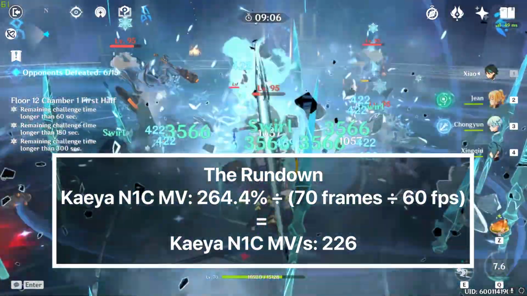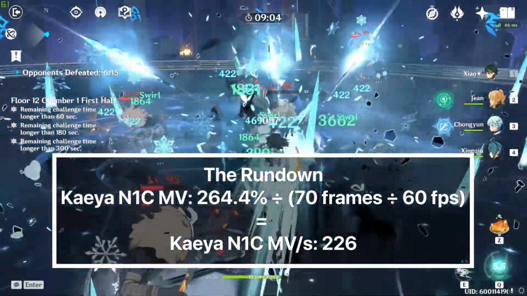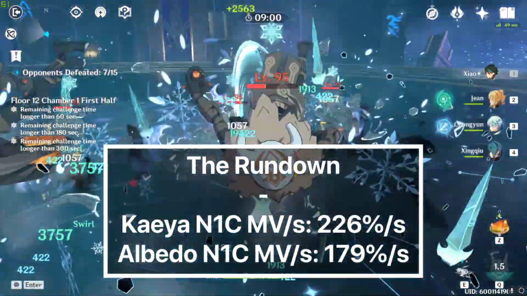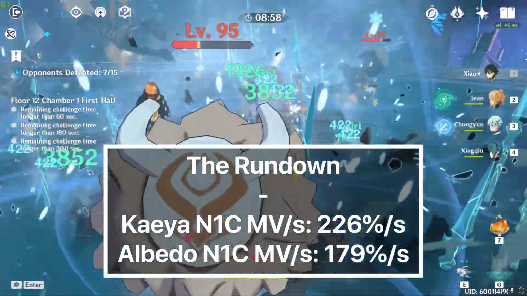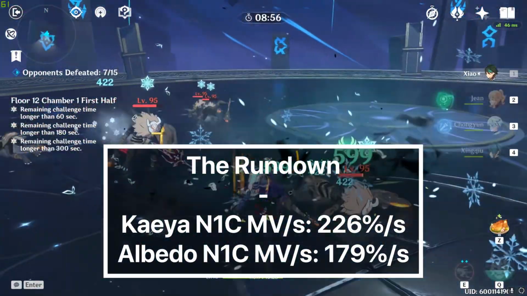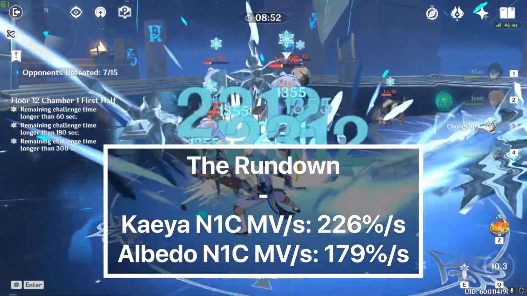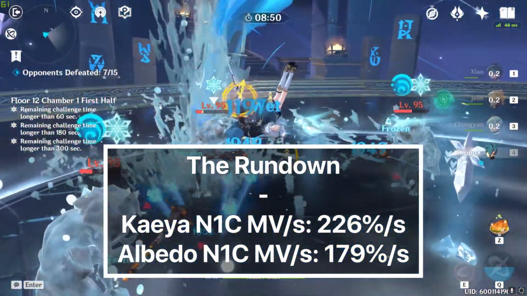This gives us a talent percentage per second of 226. When we do the same for Albedo, we get a talent percentage per second of roughly 179. When we compare these two values, we can see that Kaya is strictly doing more of his attack value per second than Albedo.